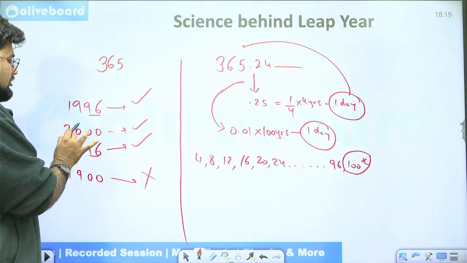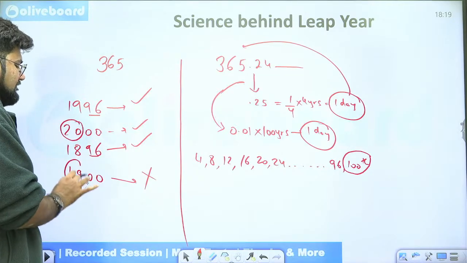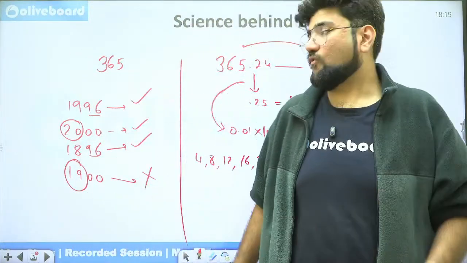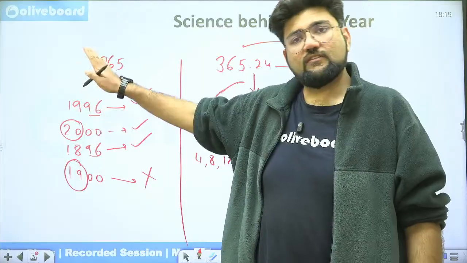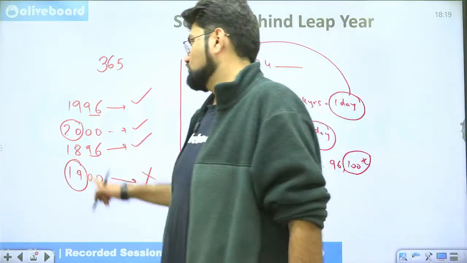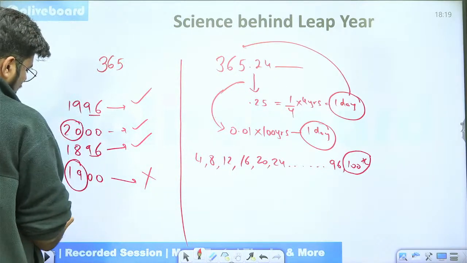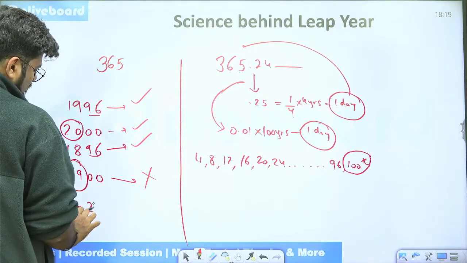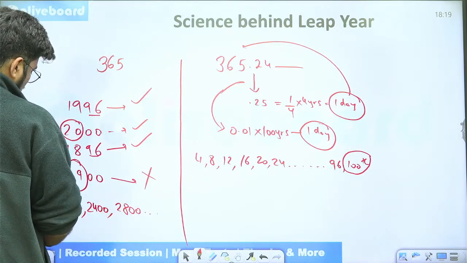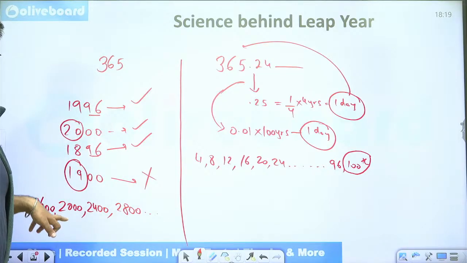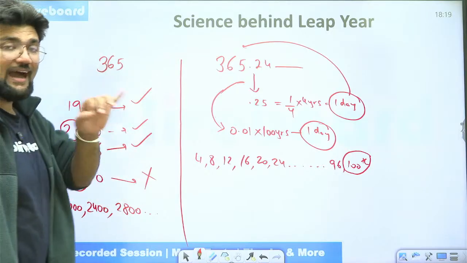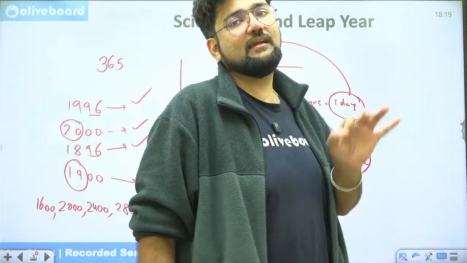But for a century year, always check the first 2 digits. Basically, we are checking for divisibility with 400, so the 2 zeros get cancelled. In simpler language, we just need to focus on the first 2 digits. If the first 2 digits are divisible by 4, the whole century year is a leap year, otherwise it is not. So 2000 is a leap year since 20 is divisible by 4. The next leap century year is going to be 2400, then 2800, so on and so forth. And prior to this, it was 1600. So 1700, 1800, 1900, 2100, 2200, 2300, 2500, 2600, 2700 are not leap years despite being divisible by 4.